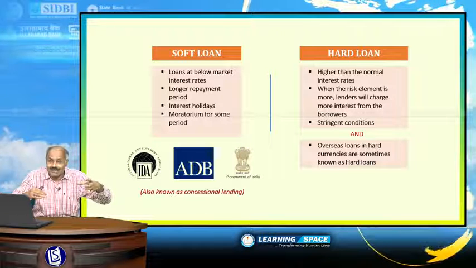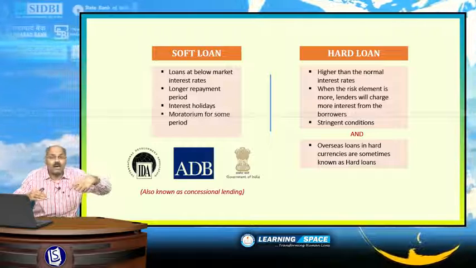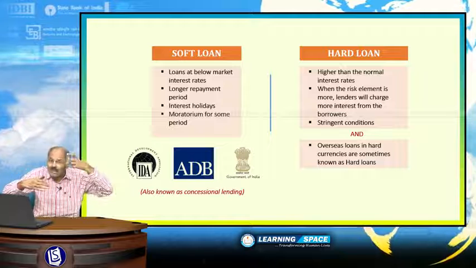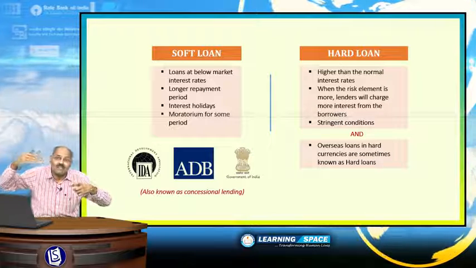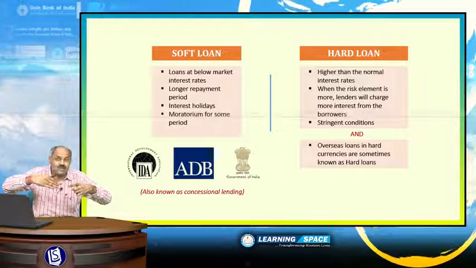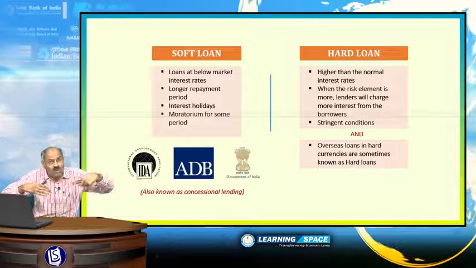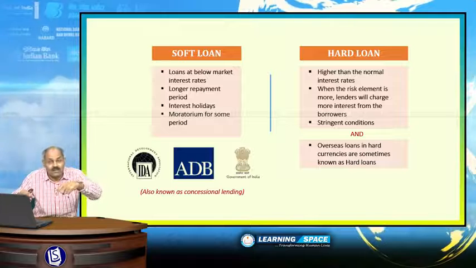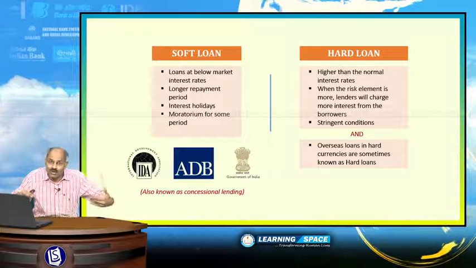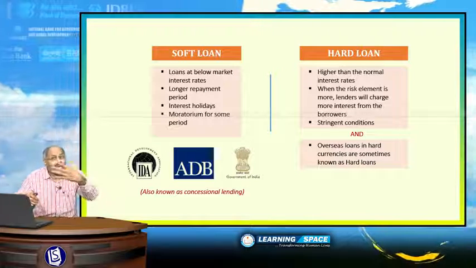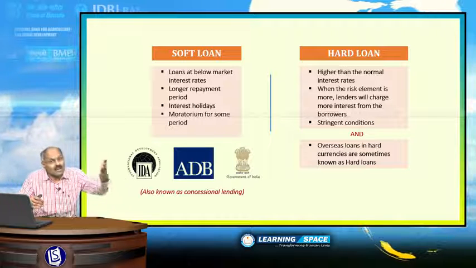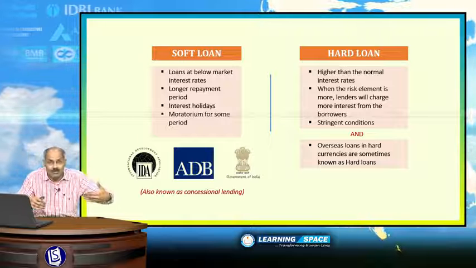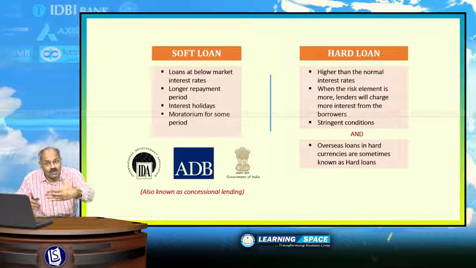Then second important point is long repayment periods, and interest holiday will be there for some period. They need not pay interest, and for some periods there may be a moratorium on the servicing of the loan. That means altogether for some period they need not service the loan. These are the features of a soft loan. Soft loan indicates easier terms when loans are given. Sometimes, looking at the socio-economic aspects, governments may resort to soft loans, and multilateral institutions like World Bank or Asian Development Bank may give soft loans.